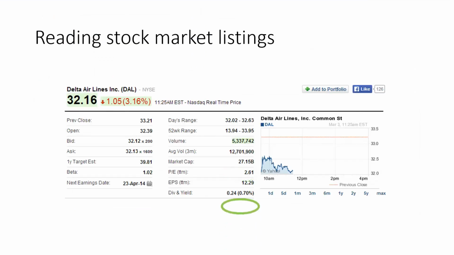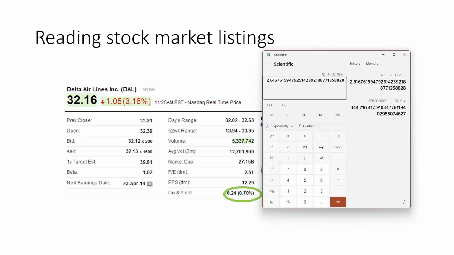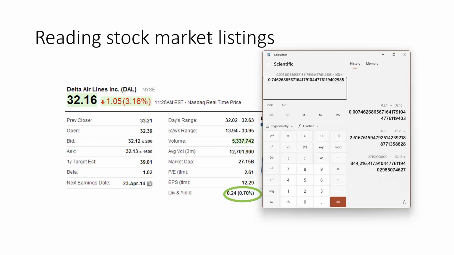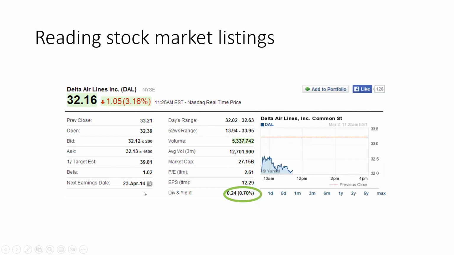The last piece that you must know is the dividend yield. Dividend is the money the company pays to each shareholder. So here the dividend is 0.24 divided by 32.16, the current price, times 100. So this is 0.74%. If this is the price and this is the dividend per share, then the yield is approximately 0.7%. That's called the dividend yield. It's how much money shareholders receive through dividends as compared to the price they're paying right now.